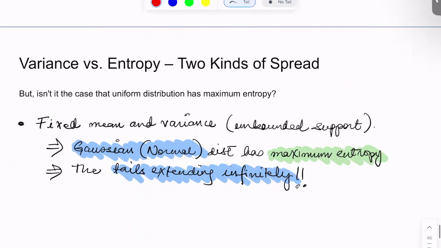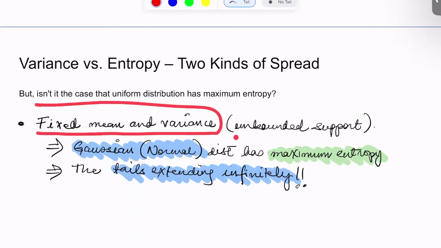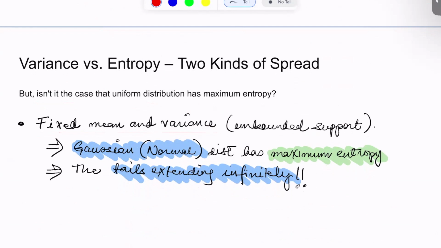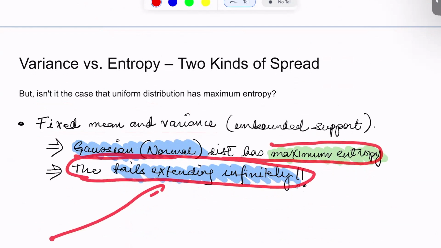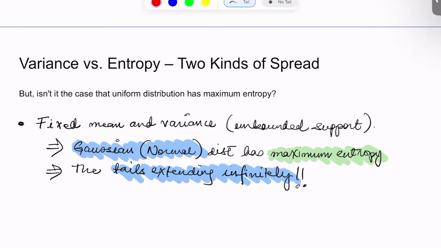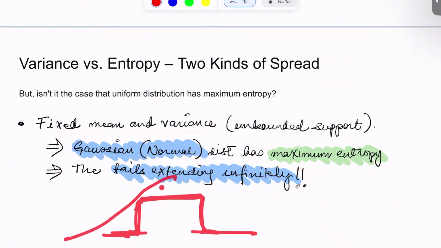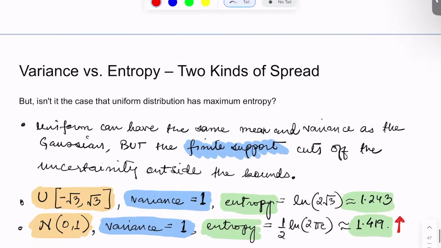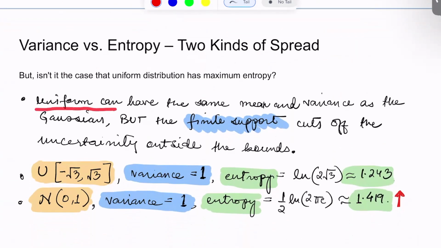But on the other hand, if we have a fixed mean and variance but unbounded support, or basically an unbounded interval, then the Gaussian or normal distribution has the maximum entropy, because the tails can keep on extending infinitely. The uniform distribution can simply be truncated after a particular interval, whereas the Gaussian can keep on spreading its tail. So the uniform distribution can have the same mean and variance as the Gaussian, as we saw in the plots, but the finite support cuts off the uncertainty. Some of the unpredictability is cut because of the finite support.